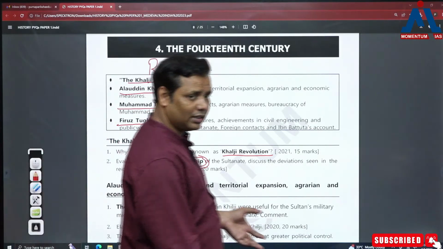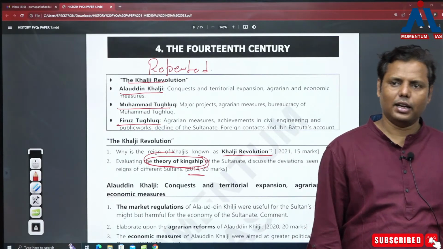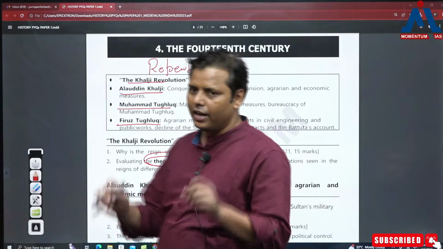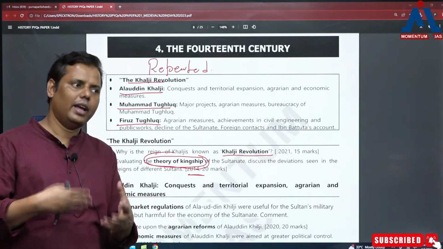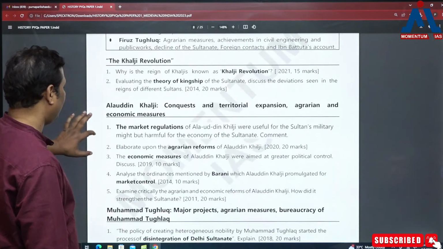And why these questions have become so important? आप लोग इतने समझदार हैं कि आप समझ सकते हैं. Theory of kingship, whether it was based on the idea of Islam or not, ठीक है, the rest you can understand. तो ये dimensions जो हैं वो important हैं और आने वाले time पे भी बहुत important रहेंगे.